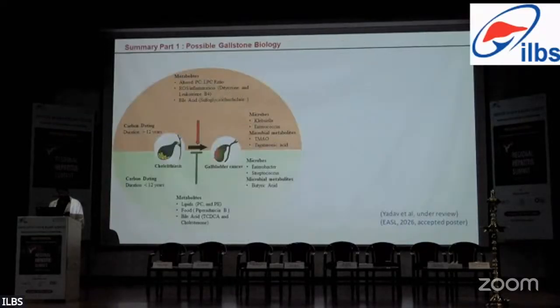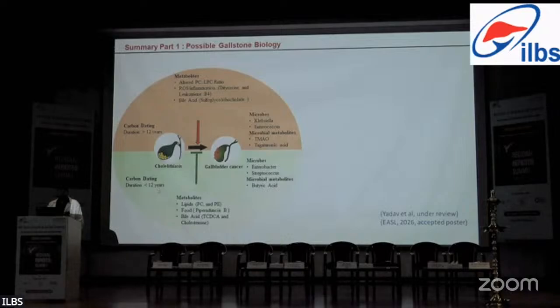So to conclude, a gallstone residence time of more than 12 years, with metabolites such as sulfoglycolithocholic acid, leukotriene B4, TMAO, and other bacterial metabolites, and microbial species like Klebsiella and Enterococcus, might be associated with progression from benign gallstone disease towards gallbladder cancer.